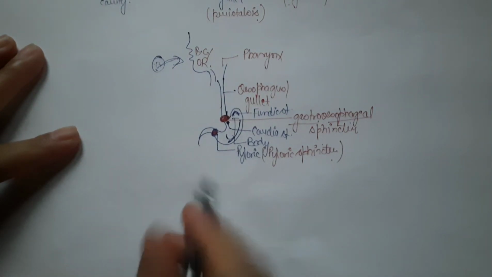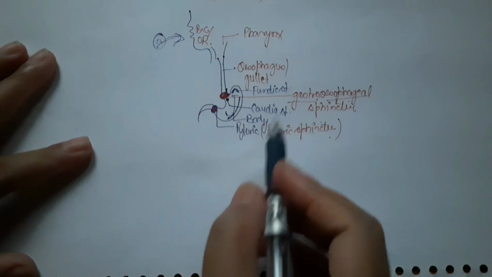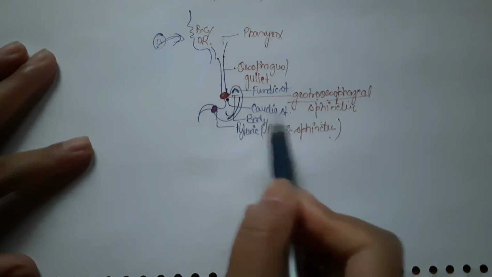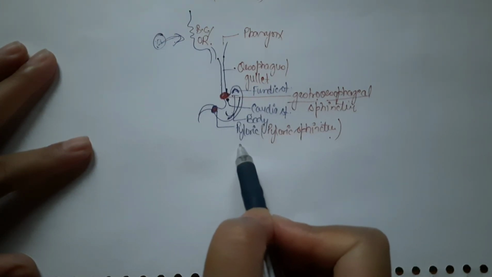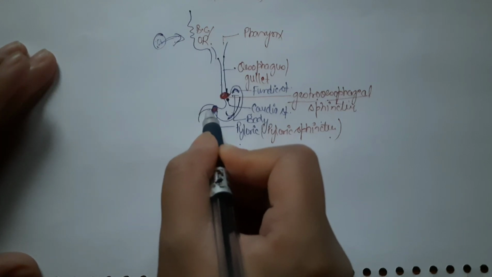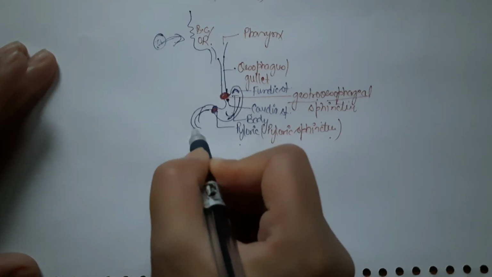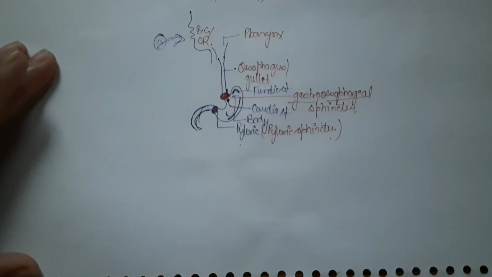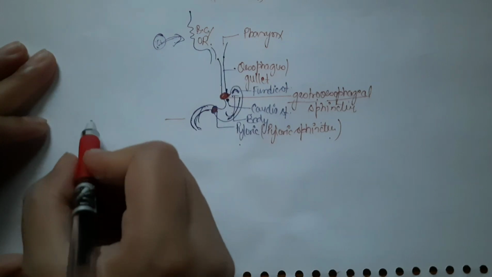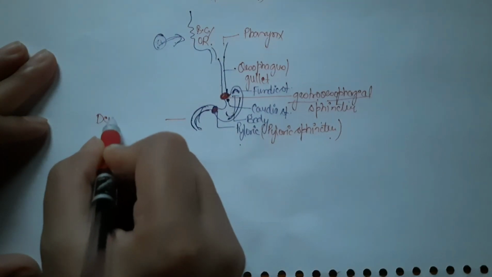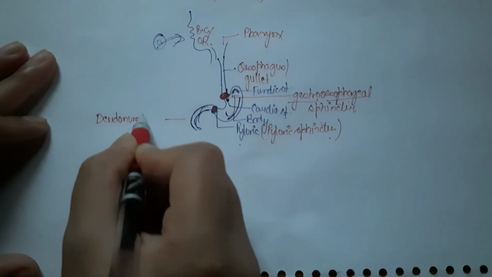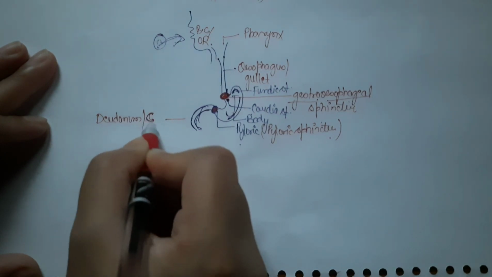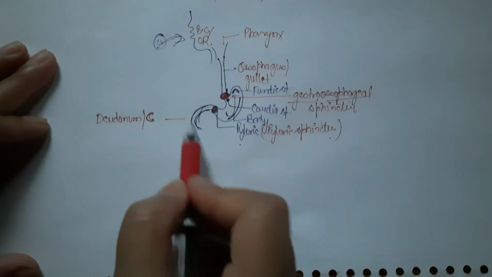Now, this was your stomach. Stomach has 4 parts, namely cardiac, fundic, body and pyloric. Now, stomach leads into a C-shaped structure. This C-shaped curvature or structure is also called duodenum. This is duodenum. Duodenum, as per NCERT, is C-shaped. Also you can see that it looks like C.